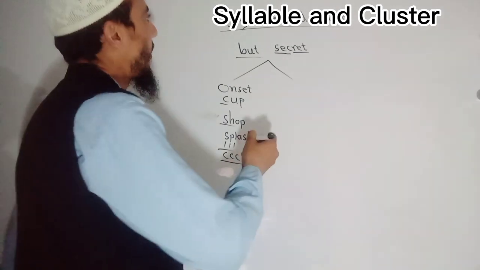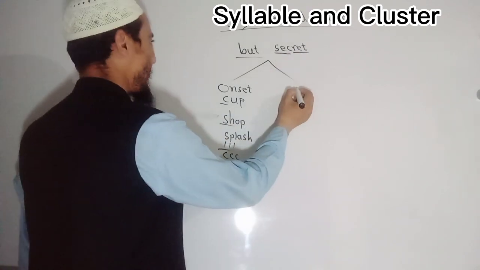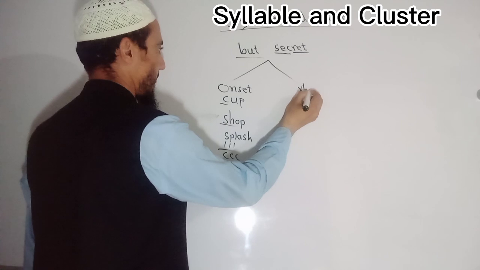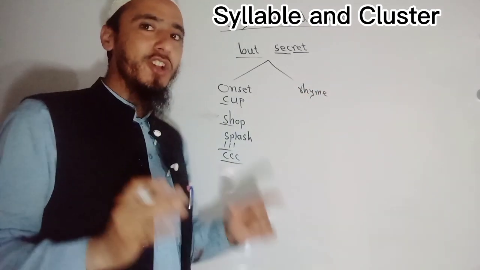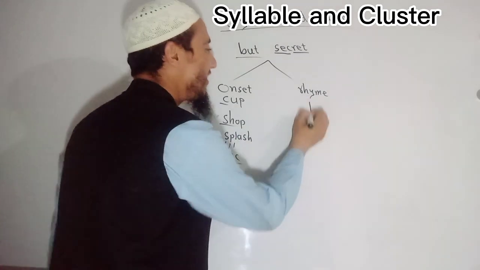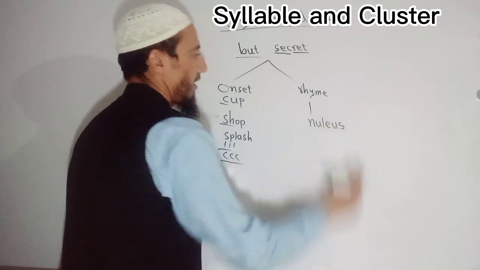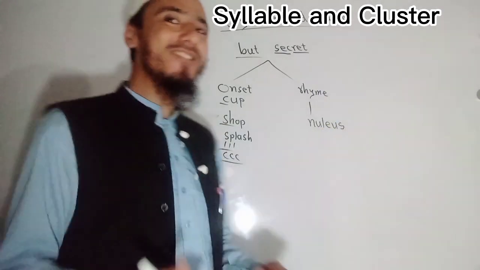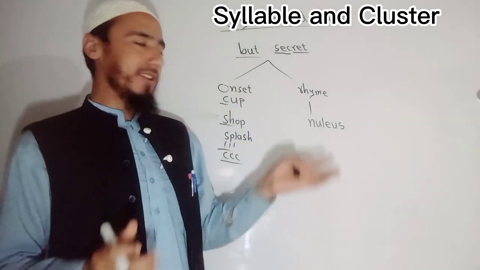Let's come to another part of the syllable, that is rhyme. Keep in mind that rhyme is also known as nucleus. So, what is rhyme and what is nucleus?